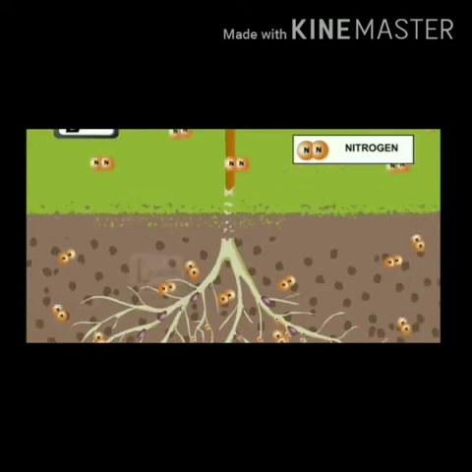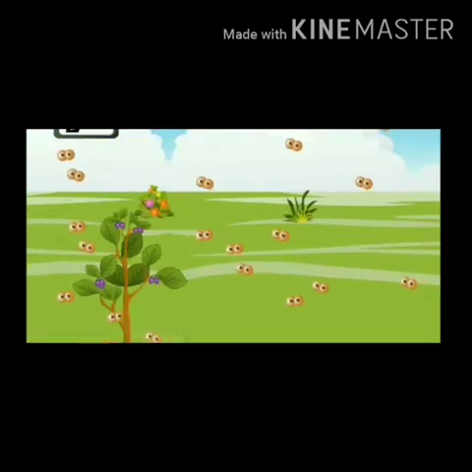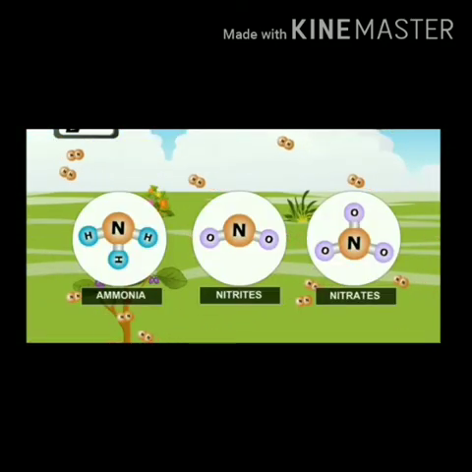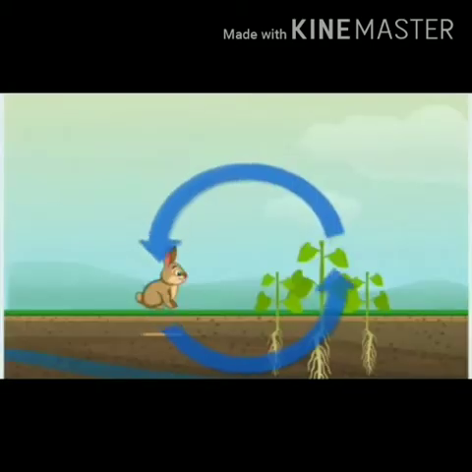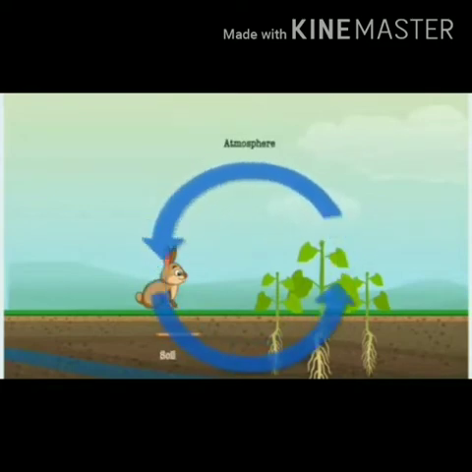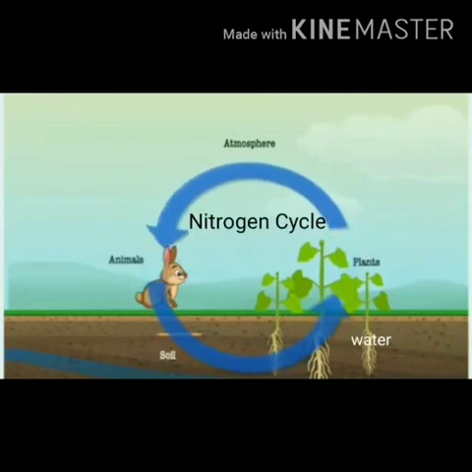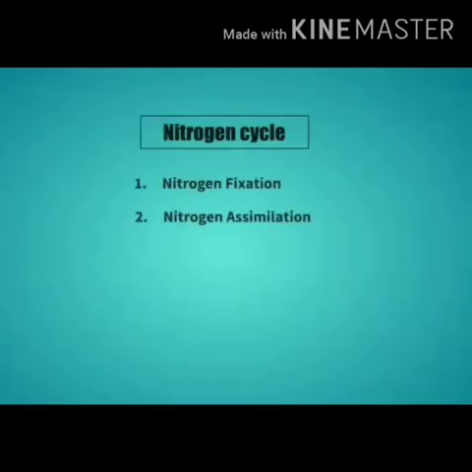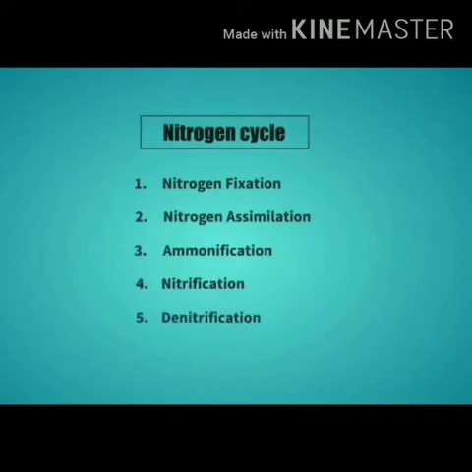Nitrogen cannot be absorbed from the atmosphere directly by plants for their growth. It has first to be converted into nitrogen compounds. The circulation of nitrogen through living things like plants and animals and the non-living environment like air, soil and water is called the nitrogen cycle. The main steps in the nitrogen cycle in nature are: